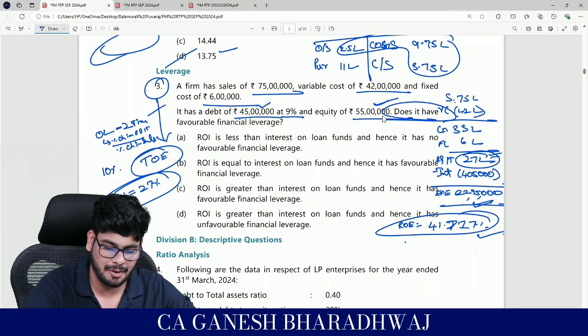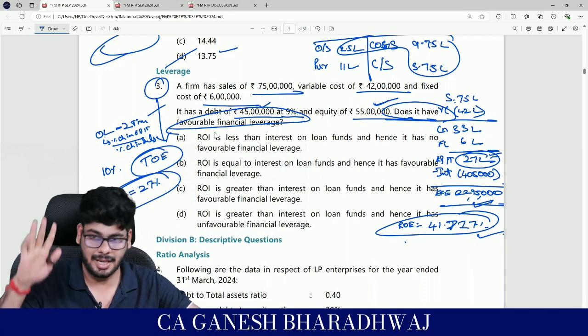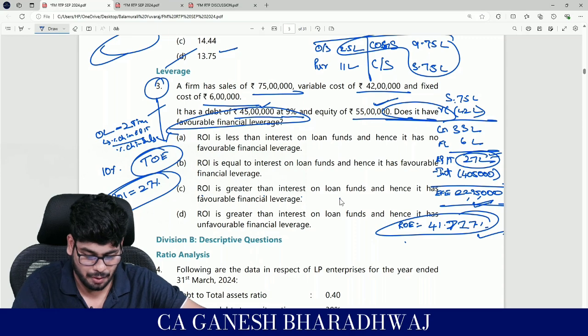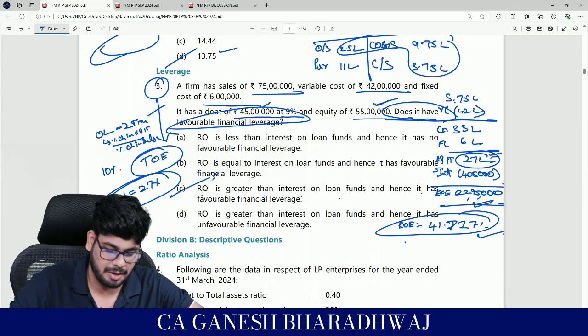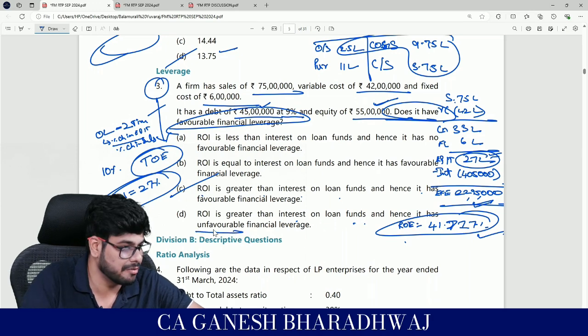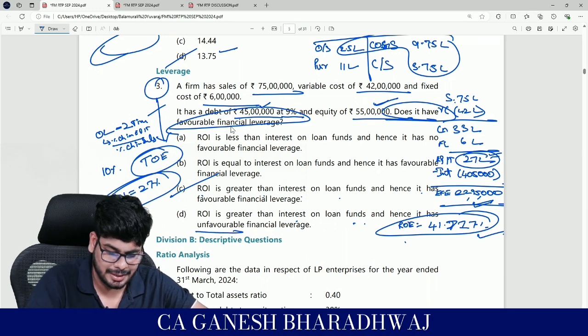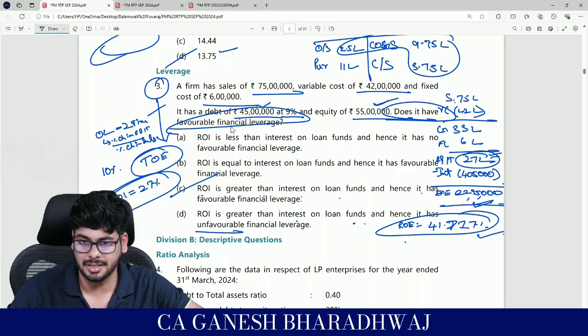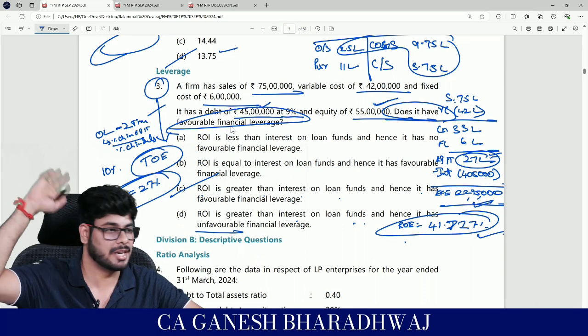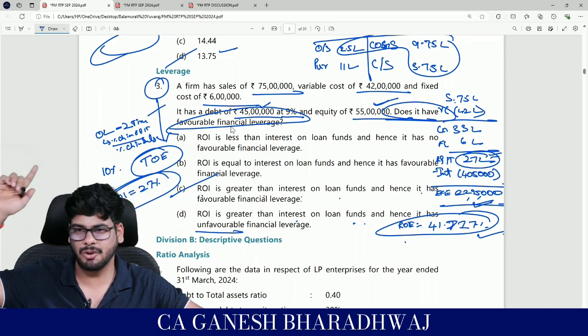So does the firm have a favorable financial leverage? Yes, clearly. Why? ROI is greater than interest on loan fund, and hence it is favorable financial leverage. Or ROI is greater than interest on loan fund and it is unfavorable? No. The other three options are definitely not. Are you clear with this, guys? This is the logic behind your trading on equity. Are you all able to understand this?